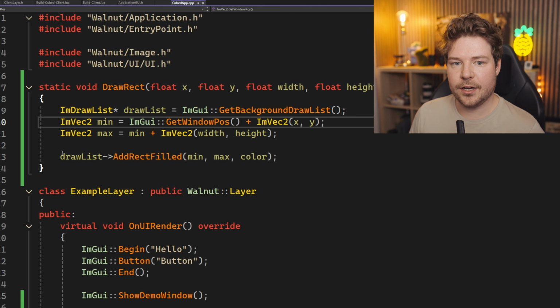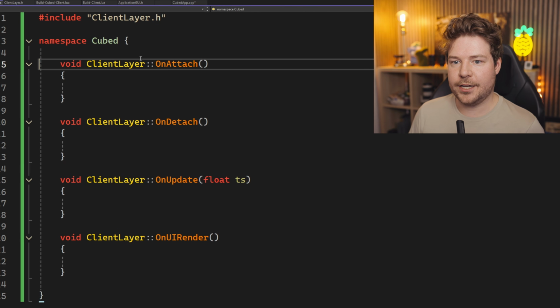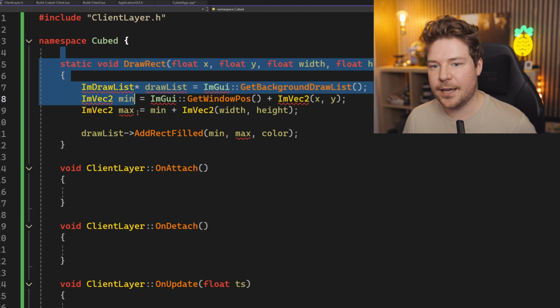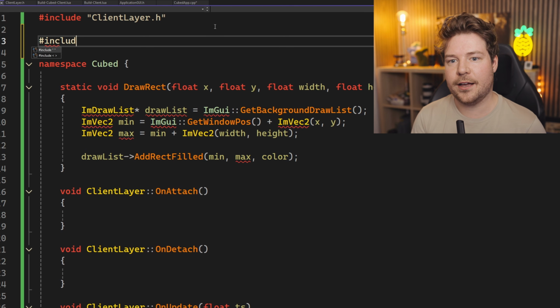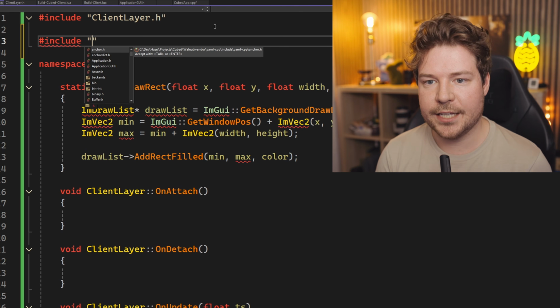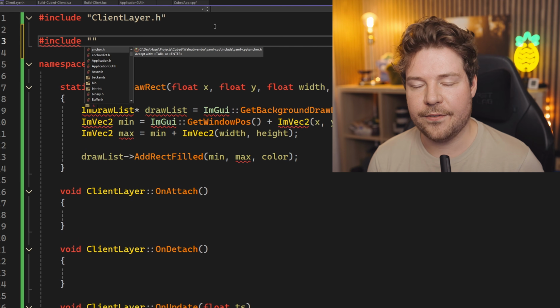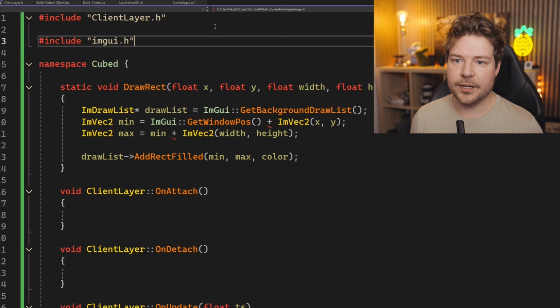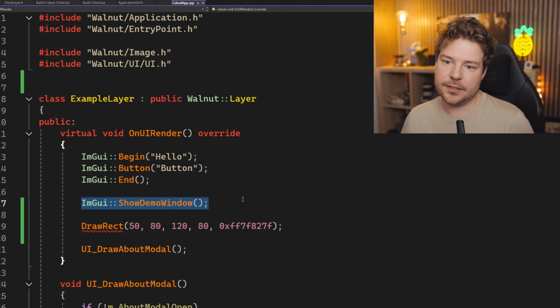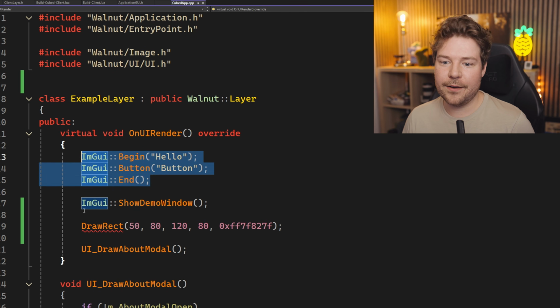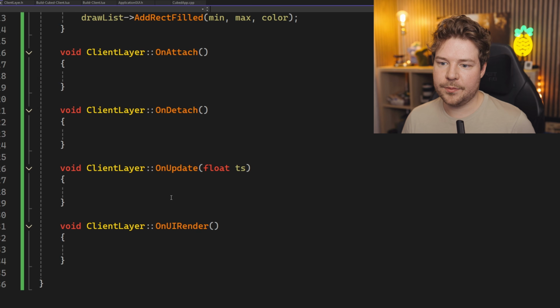So back in CubedApp, I'm going to just grab my draw rectangle function, put it at the top of this. Again, this is super temporary because we are going to have a proper renderer later. Think of this as kind of like a debug renderer just for us to have here initially. Let's include ImGui because we obviously need that. I might grab this little hello button thing we have, or in fact the demo window maybe, just to make sure that we have some UI rendering here.